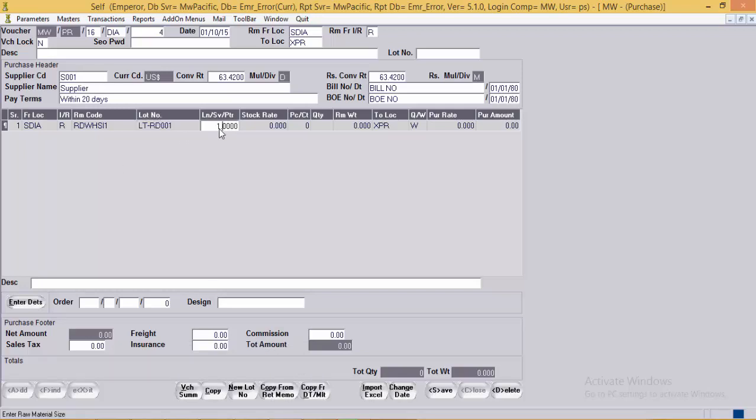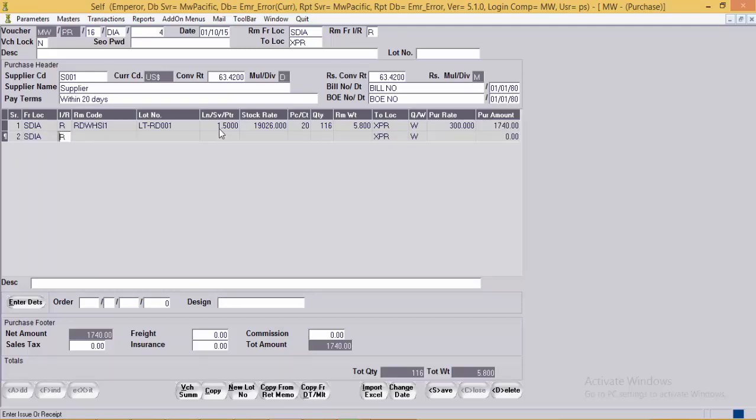Can specify the size details, stock rate if needs to be mentioned, pieces per carat, and will enter the weight. That is 5 carats 80 cents has been purchased. Will mention the purchase rate for the same, maybe $300, and the purchase amount being 1740.